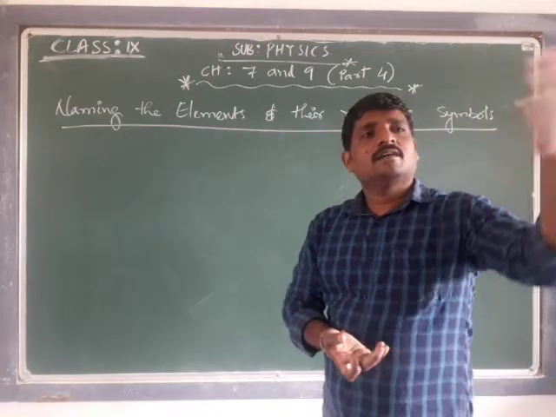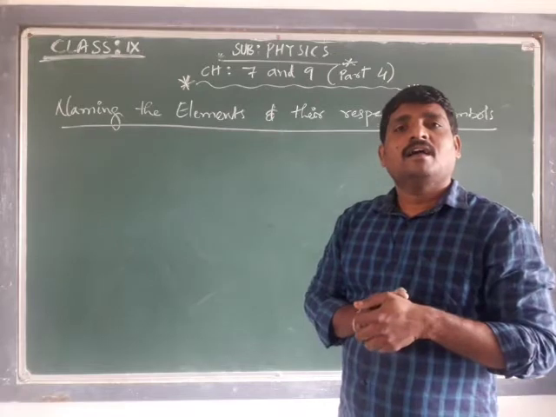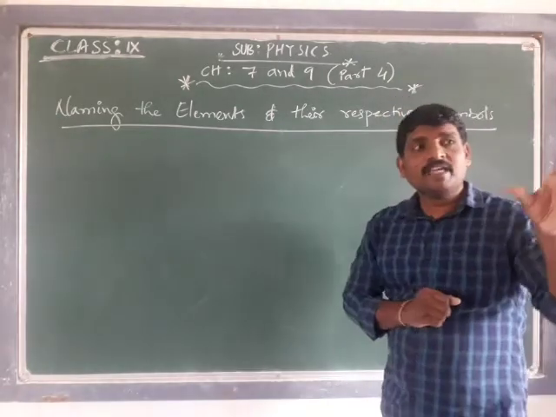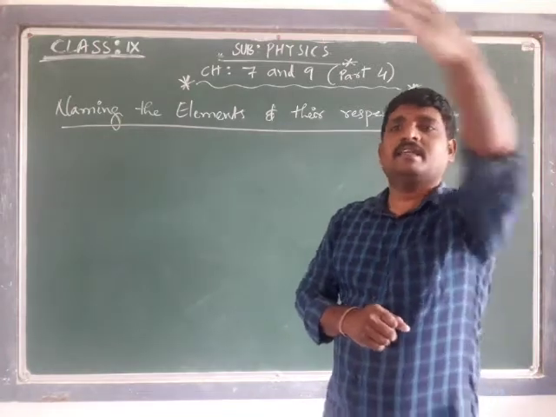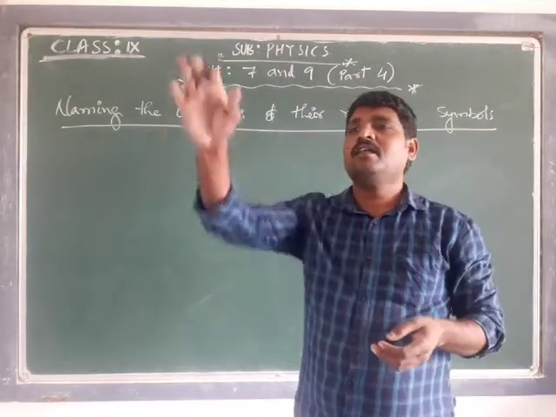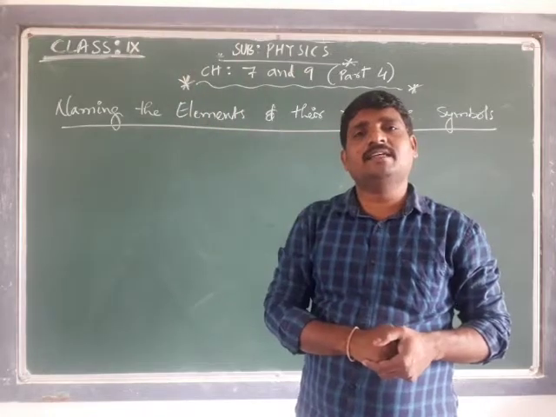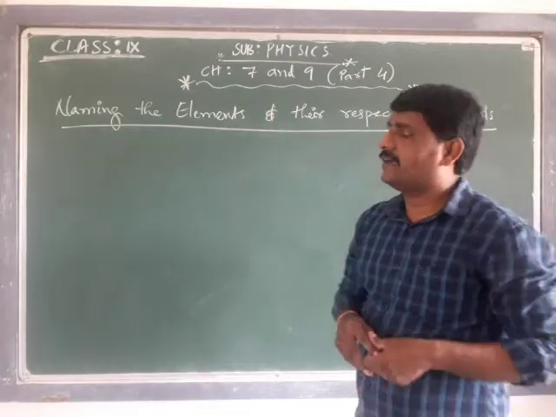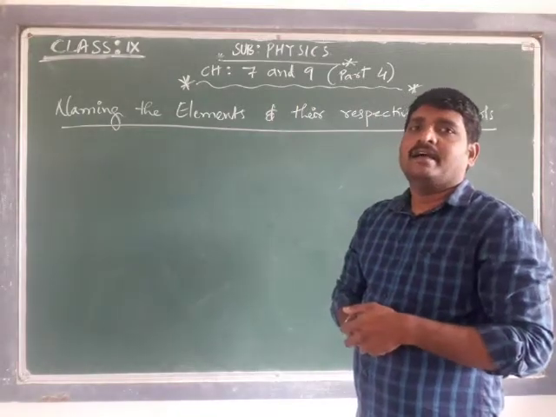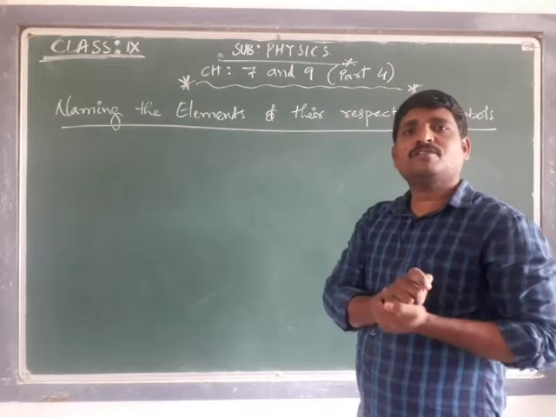Someone sitting this side at the second bench, maybe Anil. We are not calling second girl, second bench, stand up. We are not calling like that, right? That means they have a particular name to refer to them, as an identity to interact with those persons.